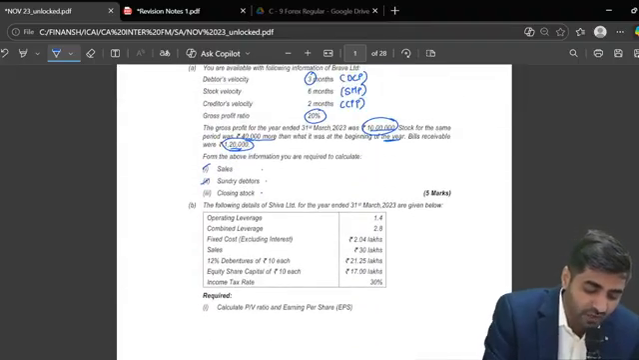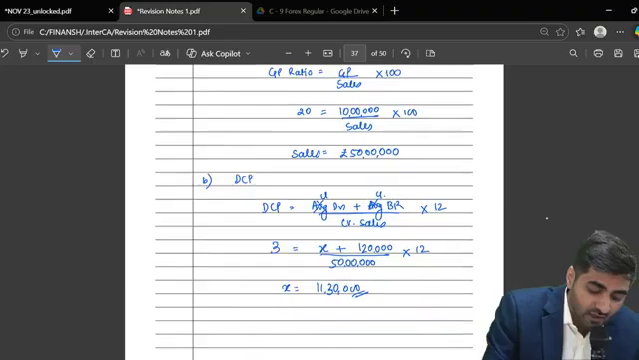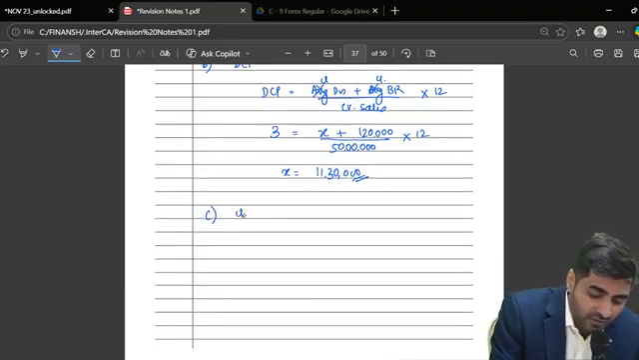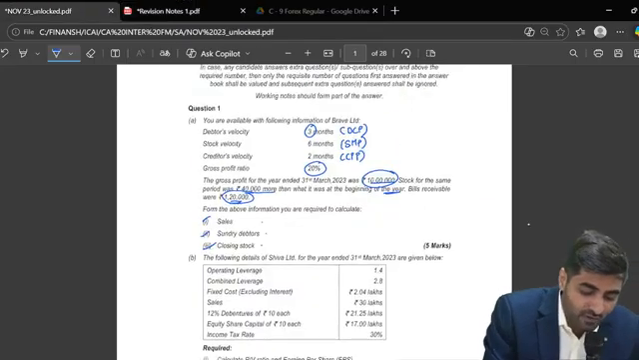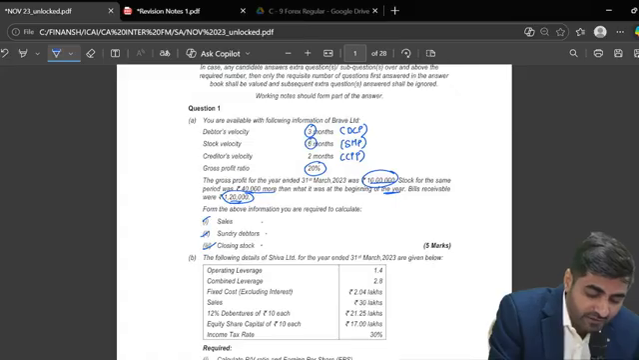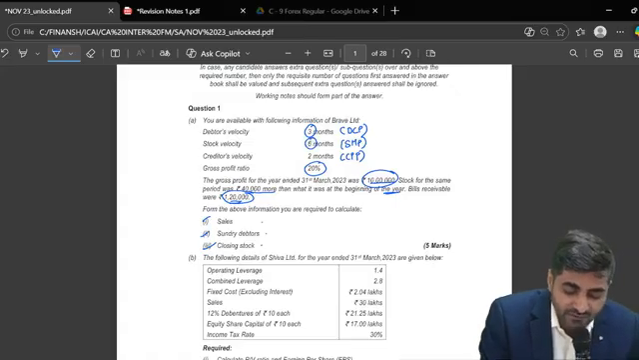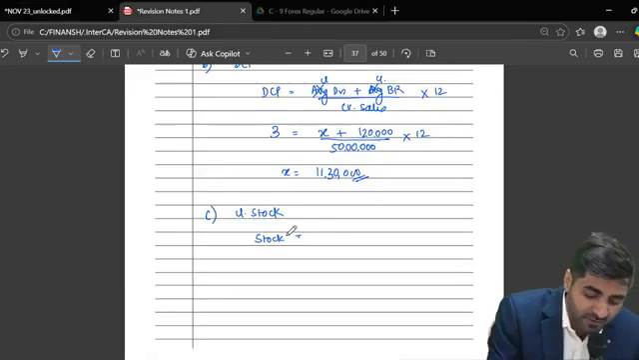Okay. What's the third part of the question, guys? They have told you that we are also required to calculate the closing stock. Do you have stock turnover ratio in the question? What do you have in the question? We have stock holding period. Just check. Stock velocity is given to you. It means that the stock holding period is available.